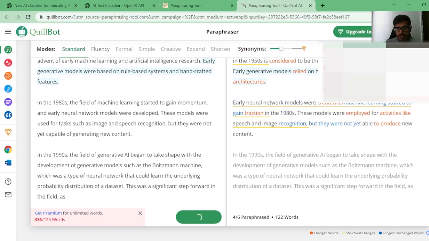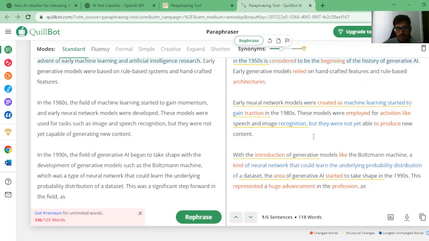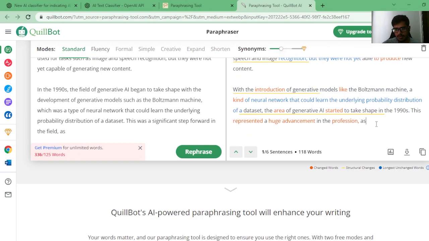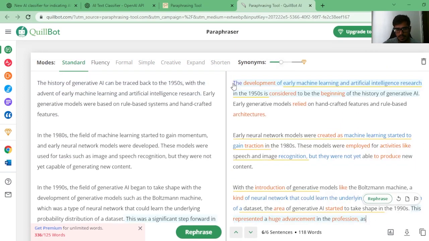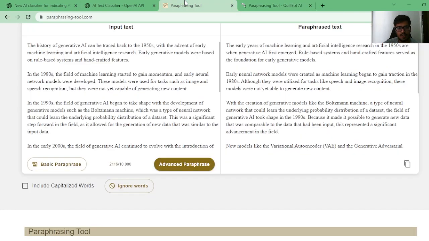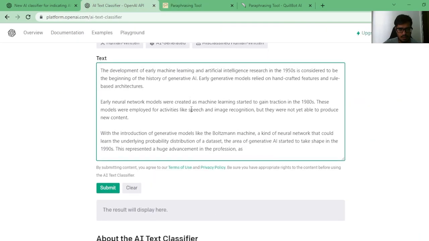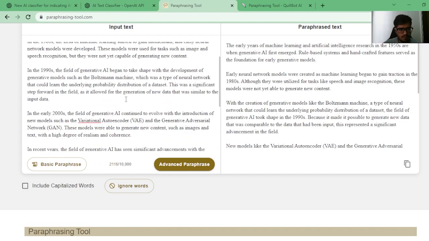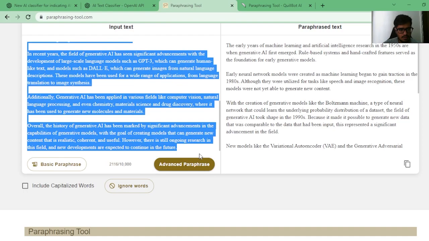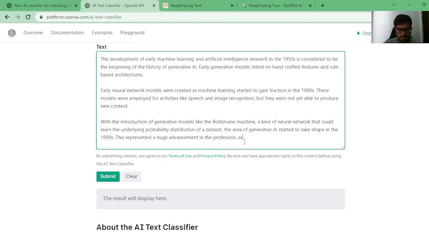Again, for this you need a paid plan, and because I don't have one, I'm just going to take some of the text and see if I can replace it with the one in this paraphrase. Okay, let's remove this.